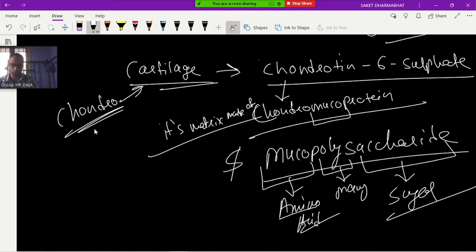Osteo is related to bone. Clear up to here? So chondromucoprotein plus mucopolysaccharide. Example of chondromucoprotein is chondroitin 6 sulfate, and of mucopolysaccharide, hyaluronic acid. Leave it, that will not be asked. I just want to tell you.